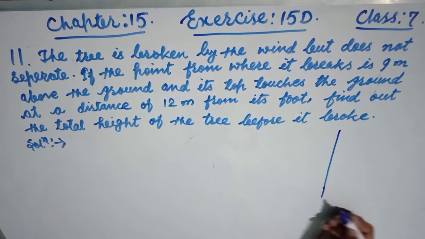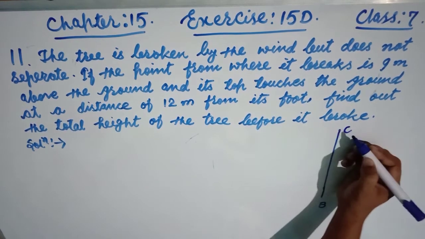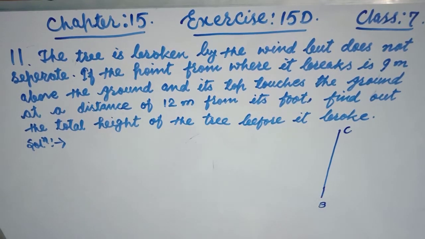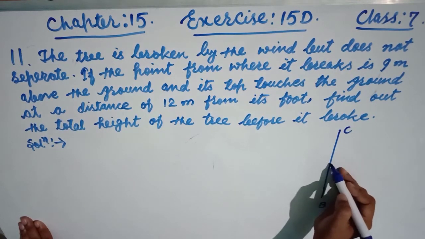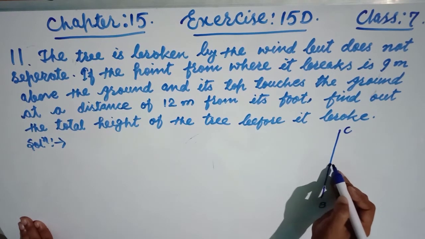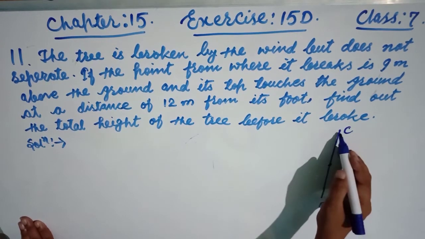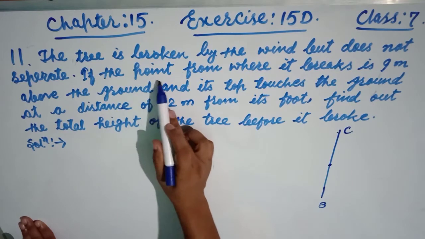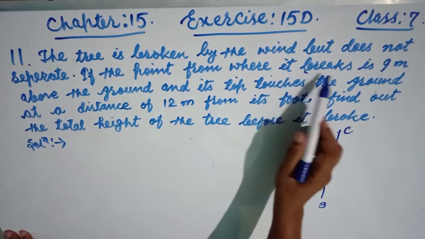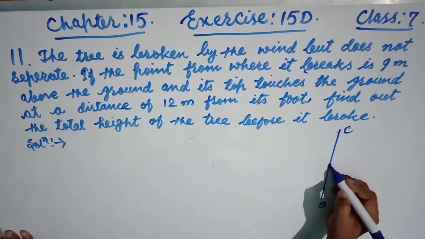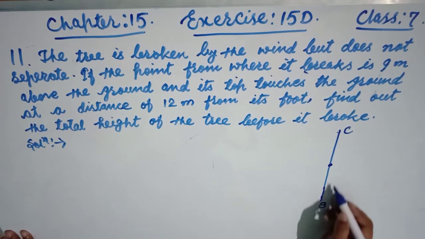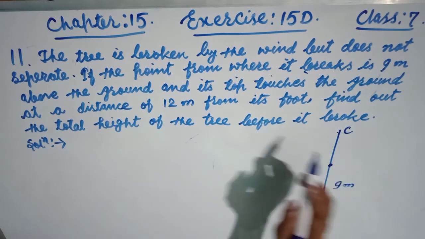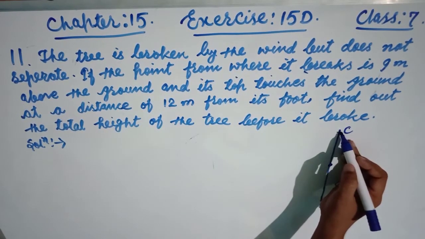Suppose, friends, this is the height of the tree, total height, and now suppose this is B, and this is suppose C. This is the top portion of the tree and this is the bottom portion of the tree, B. And now by winds the tree broke, and after breaking, this top portion, and it says the point from where it breaks is 9 meters above the ground. यहाँ से ट्री यहाँ से टूटना शुरू करता है, फ्रेंड्स, हवा से, और यहाँ से यहाँ तक की हाइट दी हुई है कितनी, 9 मीटर. अब now its top touches means top point is the C, friends, touches the ground.